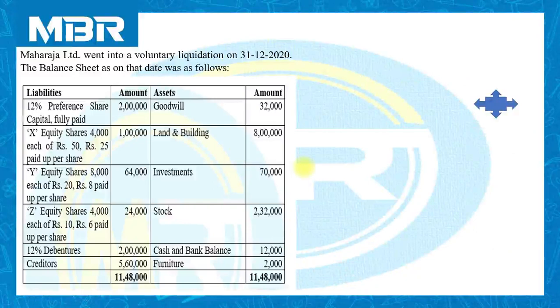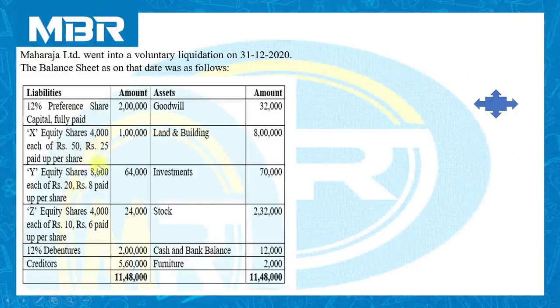Liabilities, amount, assets, amount. 12% preference share capital fully paid, rupees 2 lakhs. X equity shares 4,000, each of rupees 50, rupees 25 per share, rupees 1 lakh.